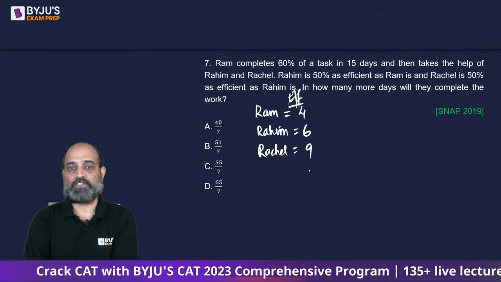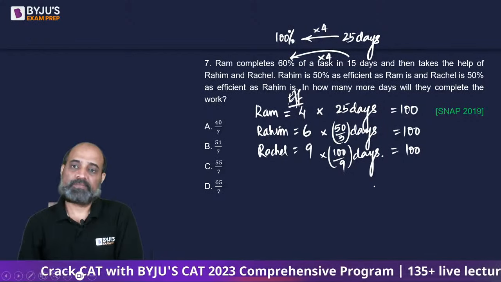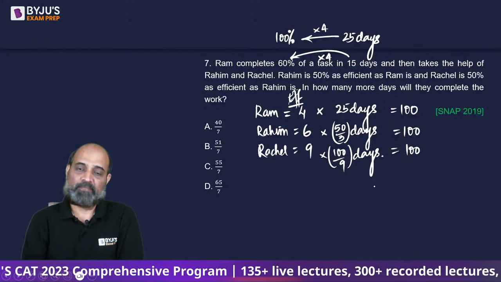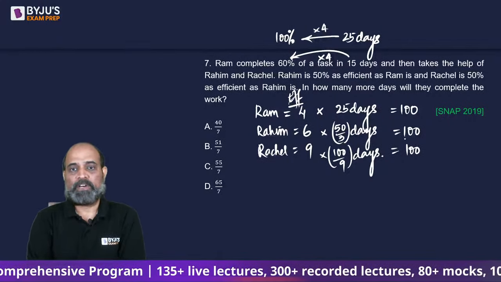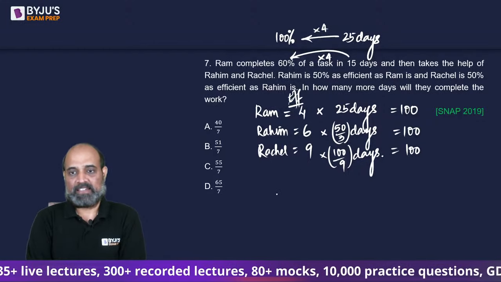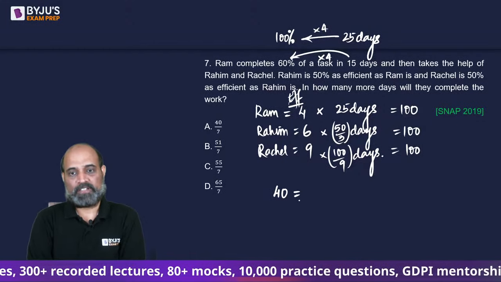So if the total work is 100, Rahim will take 100 by 6, which is going to give us 50 by 3 days. And Rachel will take 100 by 9 days. So, in how many more days will they complete the work? 60% of the task is done, so 40 units is left.